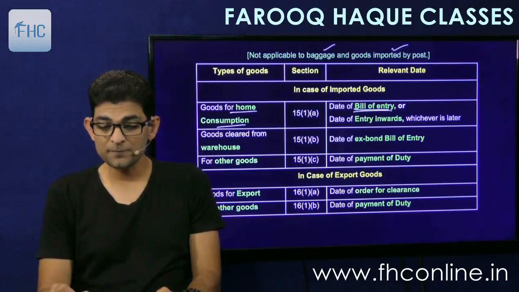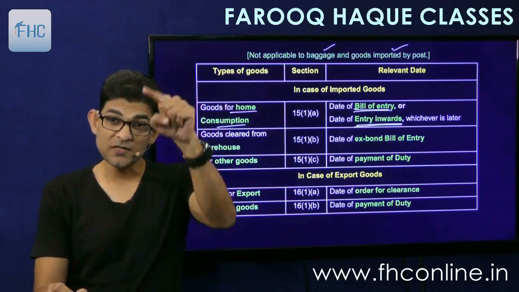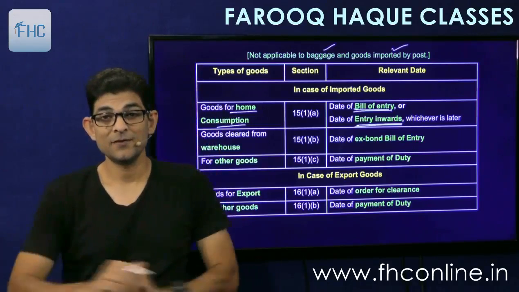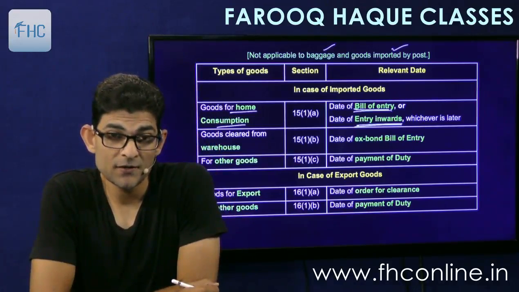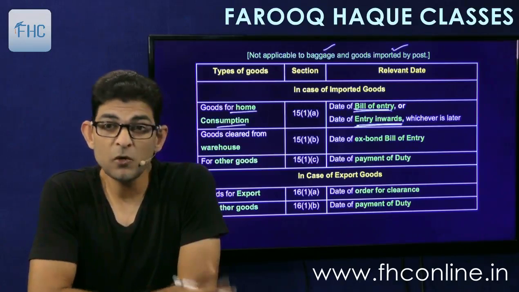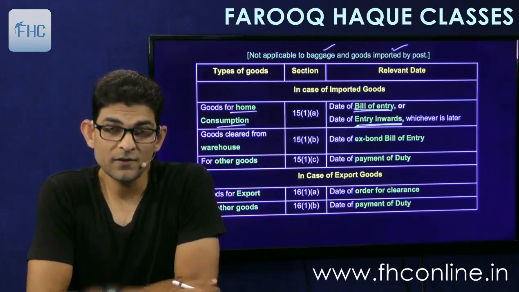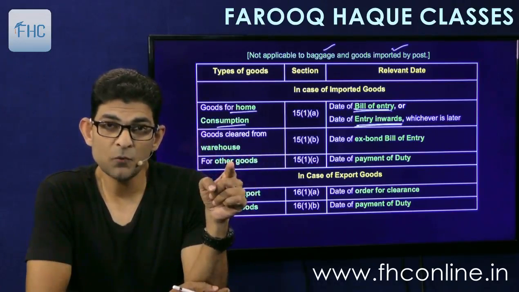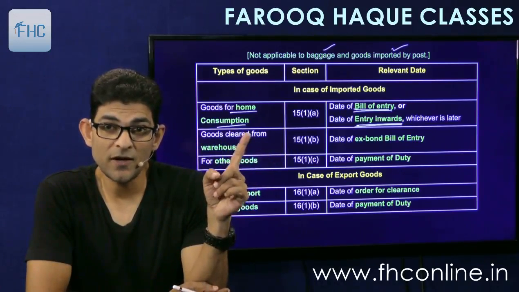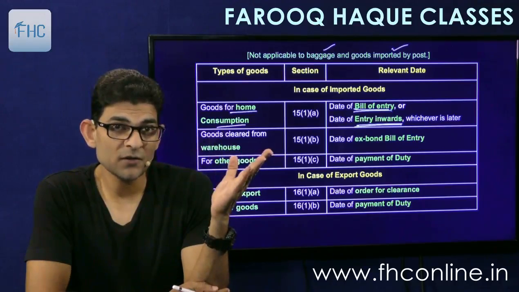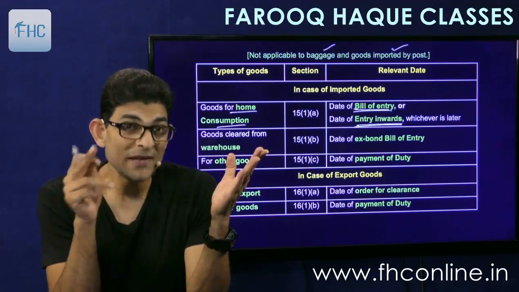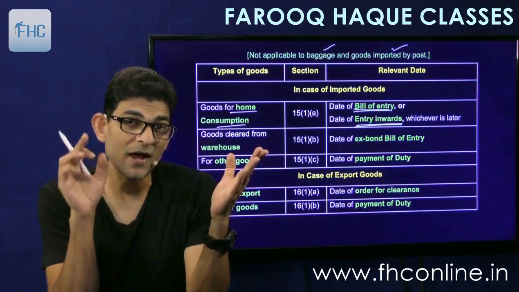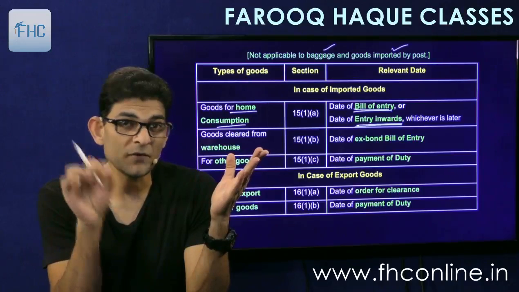Date of bill of entry or the date of entry inwards granted to the vessel, whichever is later. Bill of entry or entry inwards, whichever is later. In the normal course, it is the bill of entry which is later. First the ship comes, it files the import manifest, then it gets the entry inwards. Once the entry inwards is granted to the vessel, then you come and file your bill of entry. So normally the bill of entry will be later. So we'll take the rate prevailing on the date of filing the bill of entry.